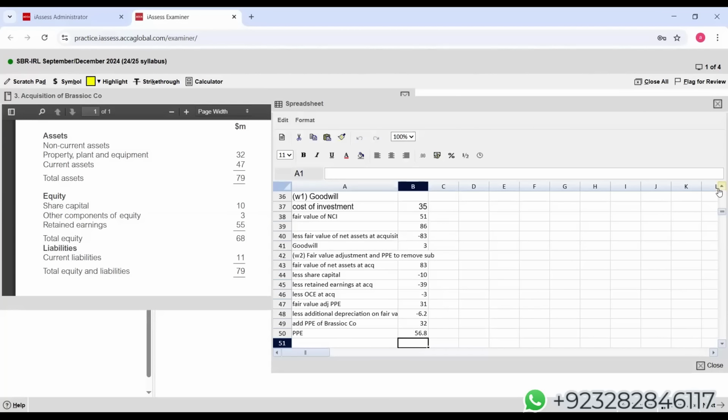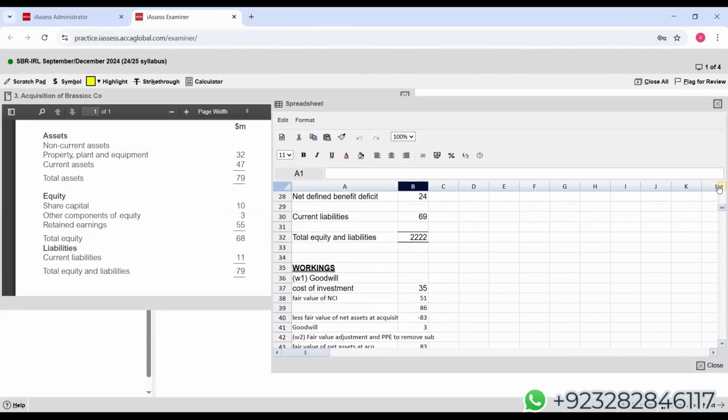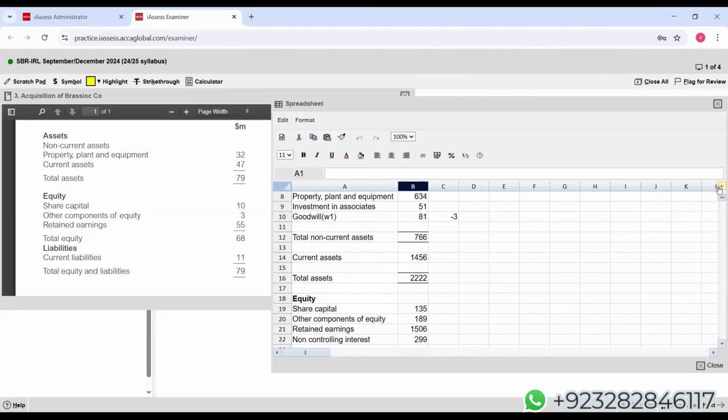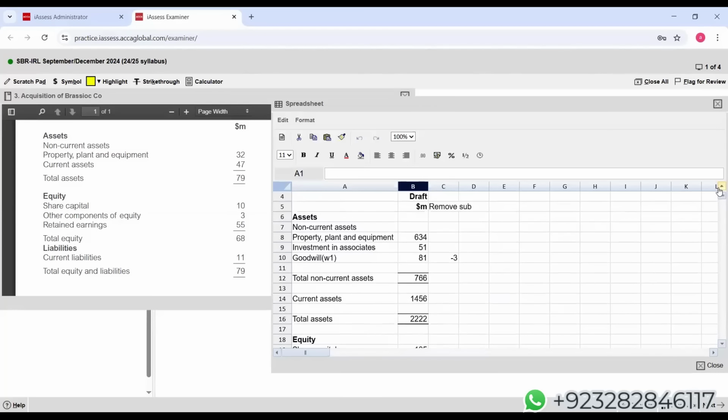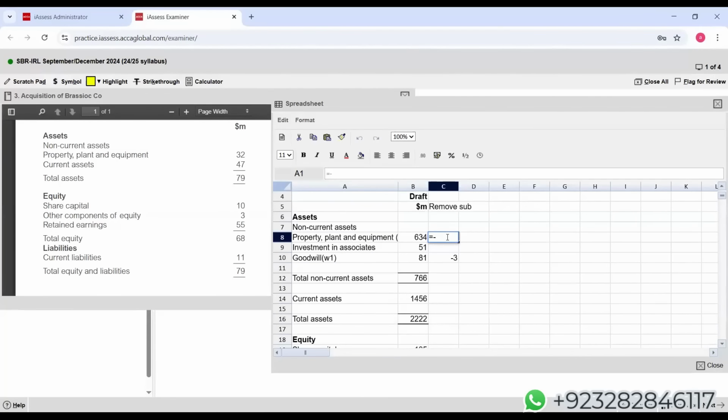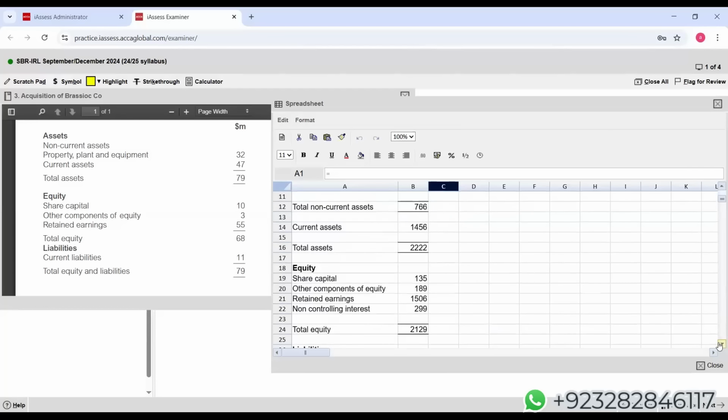So let's go to the column which we have started. Property, plant and equipment here, working 2, it is 56.8. Am I right? We can do one more thing. Let's see. Is equal to. Let me check. We should be able to generate the link as well.